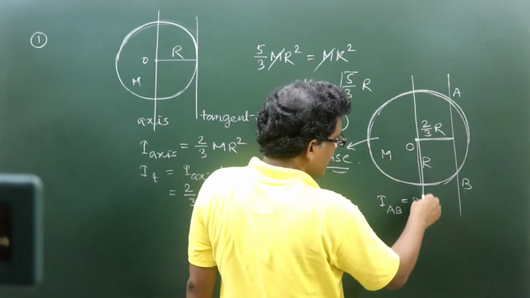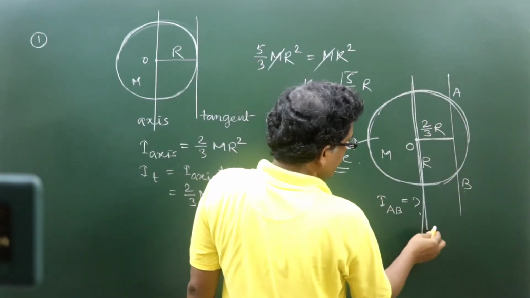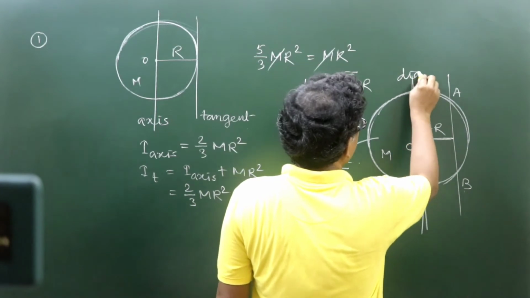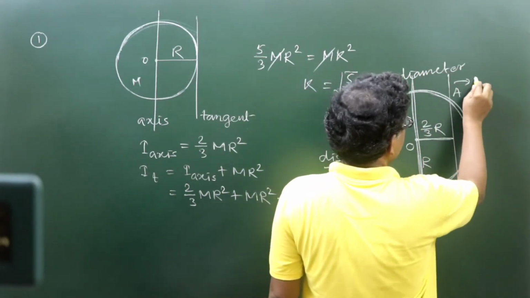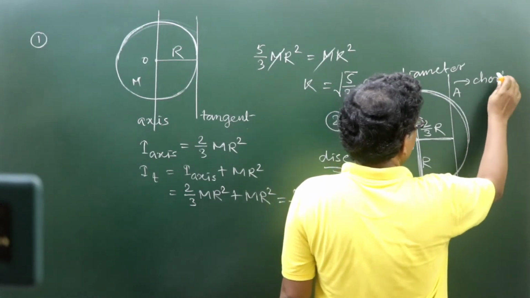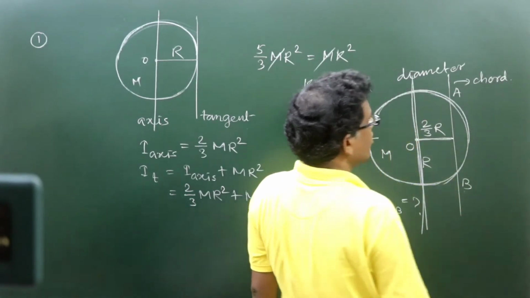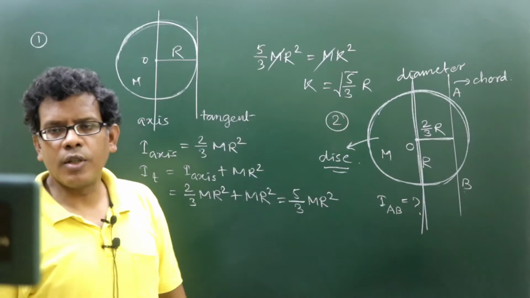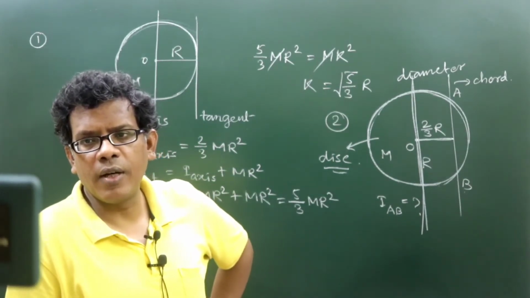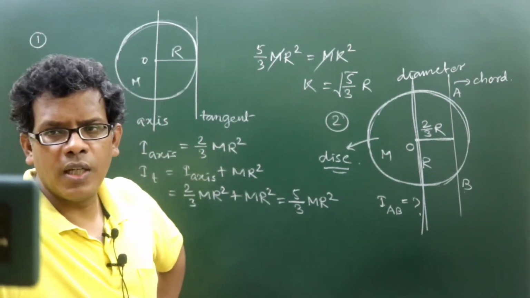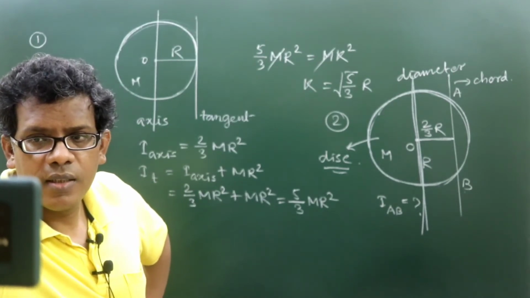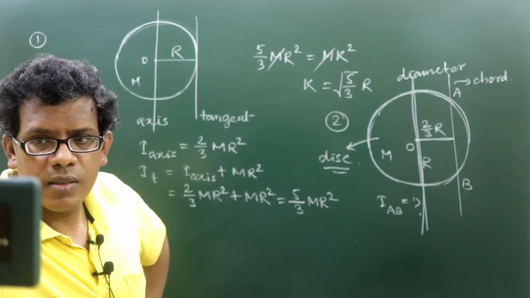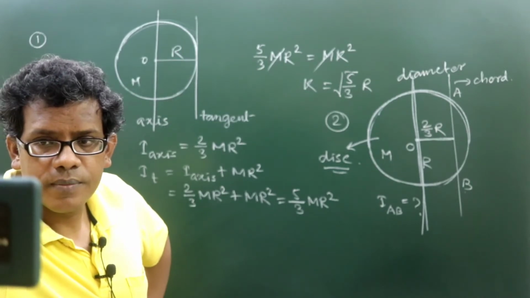The diameter, can't you consider one diameter? This is the diameter, can't it be taken parallel with this chord? This is the axis of rotation, but geometrically it is a chord. So can't we take one line parallel to the diameter?